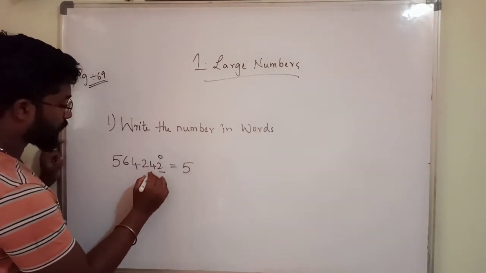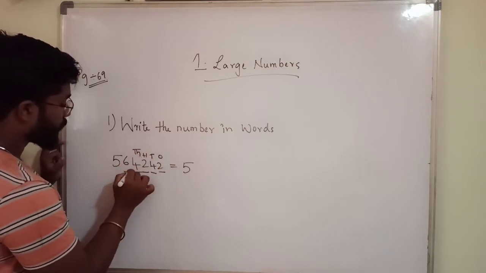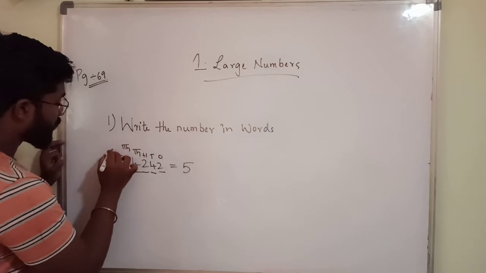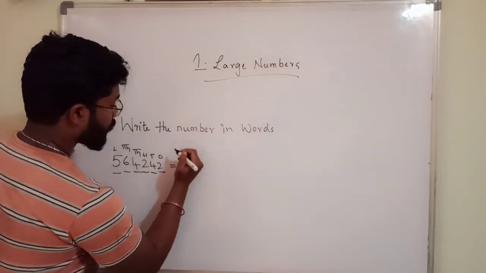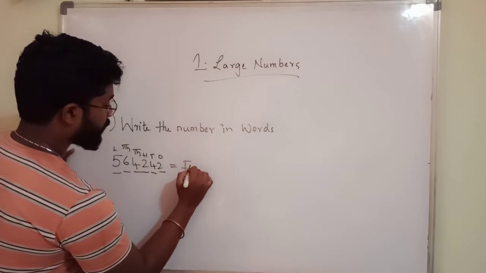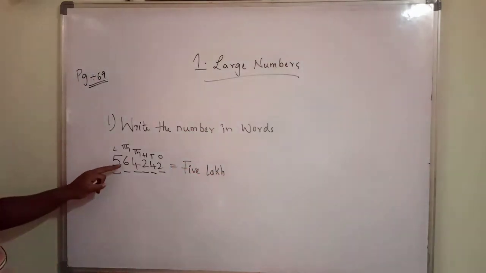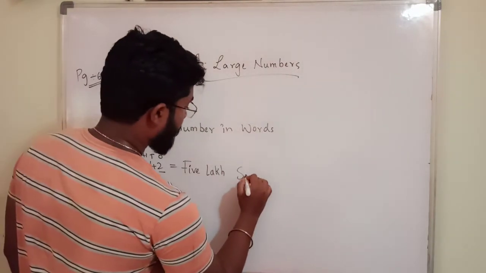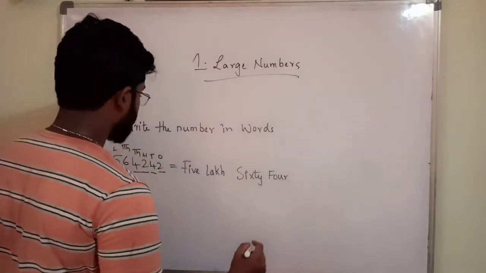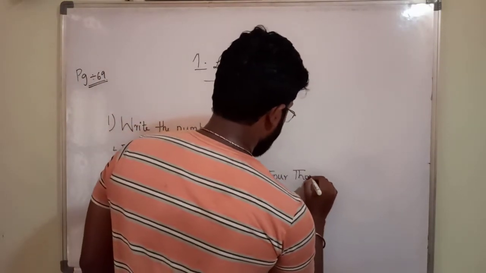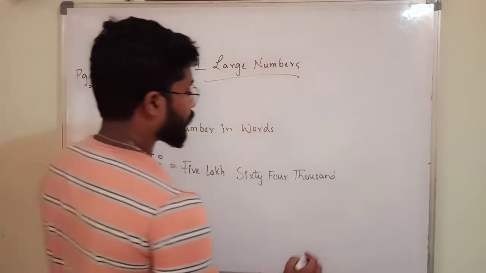This is ones place, tens place, hundreds place, thousands place, 10,000s place, lakhs place. 5 lakhs 64,000 242.